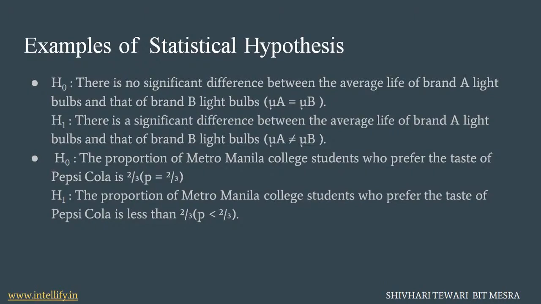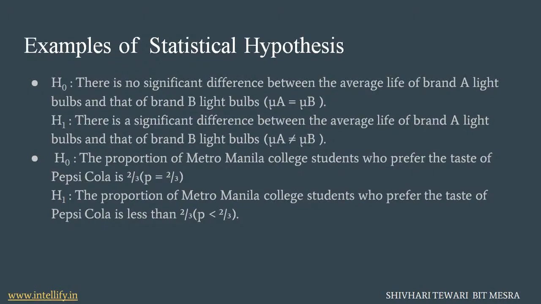Here is another example. In this example, it is saying that there is no significant difference between the average life of brand A light bulbs and that of brand B light bulbs. Now how is the person who is testing going to check whether brand A light bulb and brand B light bulb have the same lifespan? He will not check with just one bulb. He will take a data set of many bulbs.